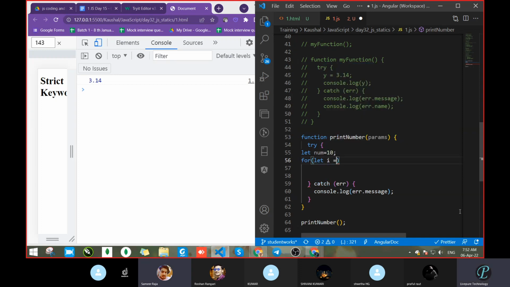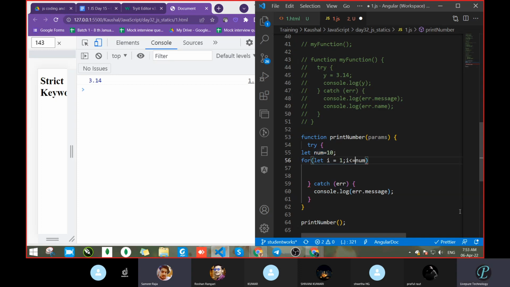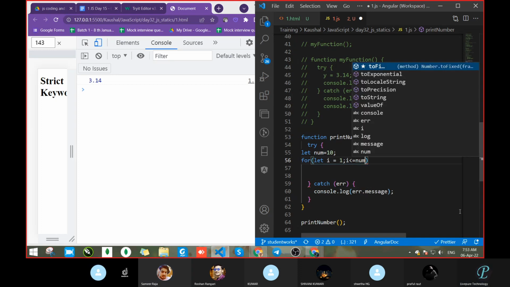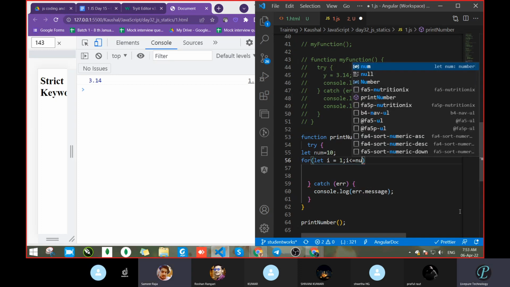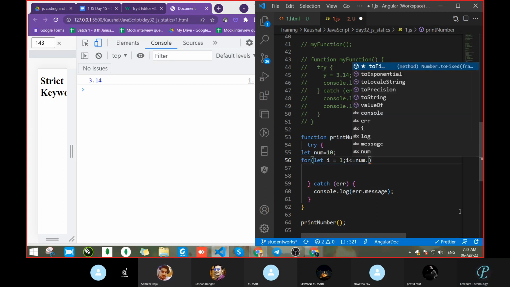Let i equal to 1, semicolon, i less than or equal to num dot length. No, sir, num dot length. Okay, up to 10 we will go. Num dot length, i plus plus. That is a num. Yes. But length is not coming. Why, sir?